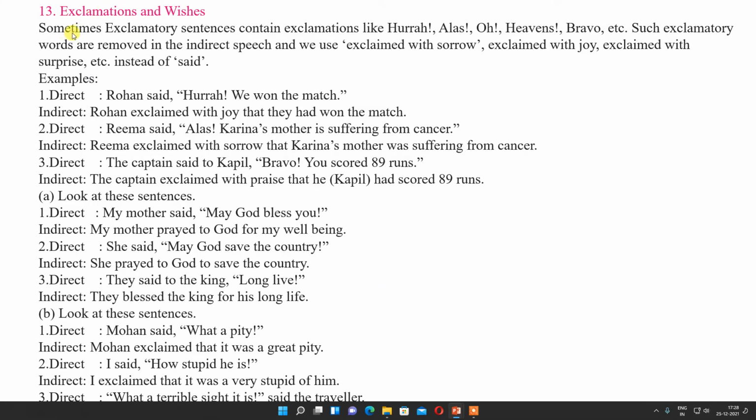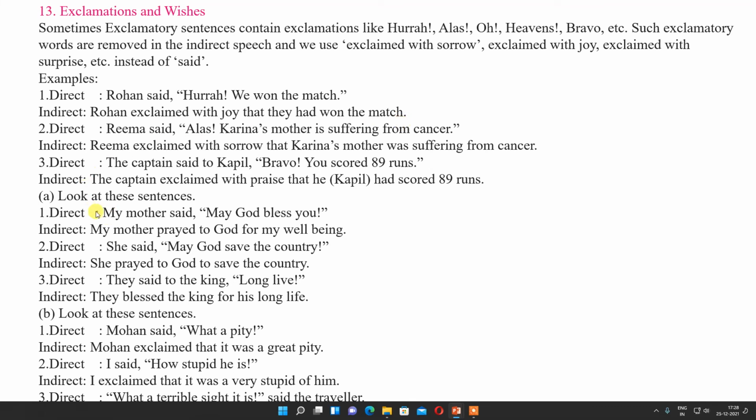Now sentences with exclamation. Sometimes exclamatory sentences contain exclamations like hooray, alas, oh, heavens, bravo, etc. Such exclamatory words are removed in the indirect speech and we use exclaimed with sorrow, exclaimed with joy, exclaimed with surprise, etc. instead of said. For example, Rohan said, hooray, we won the match. Rohan exclaimed with joy that they had won the match.